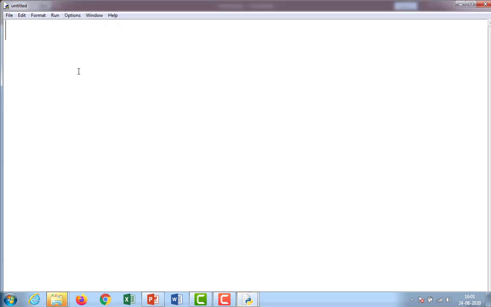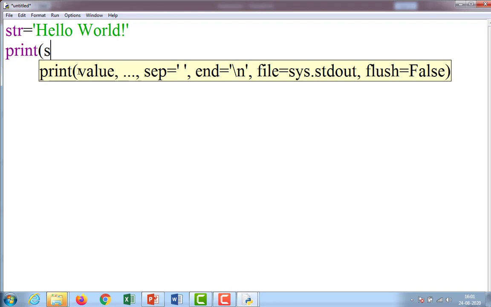Observe here: str is equal to single quotes hello world exclamation mark, enter. If I want to print the entire string, then print of str.